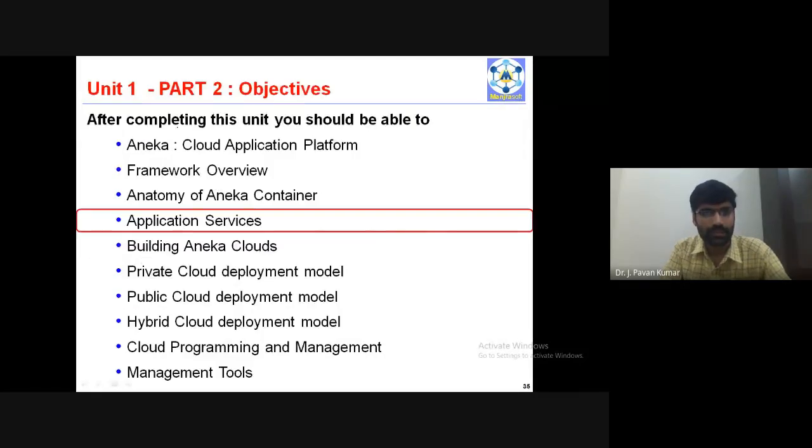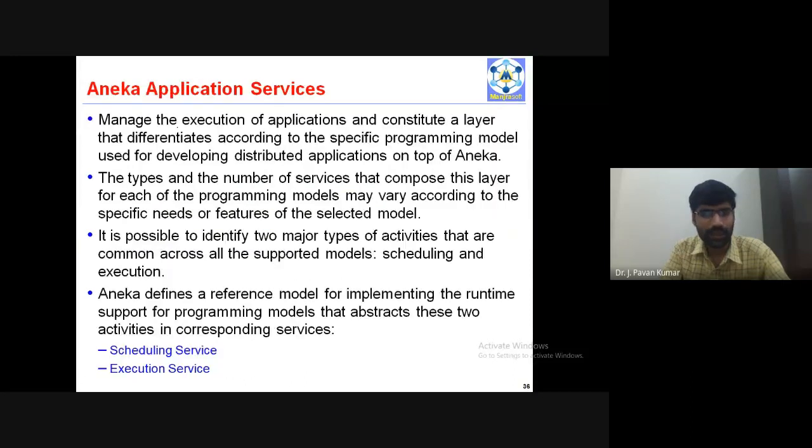Next, coming to application services, there are 2 types of application service we can make, like a generalization of all the services. All the containers will be having common services as application services. One is a scheduling service, another one is an execution service. Just quickly we'll go through these.